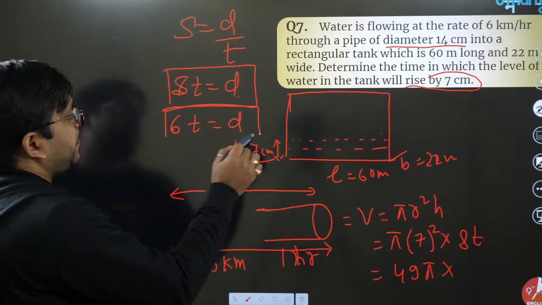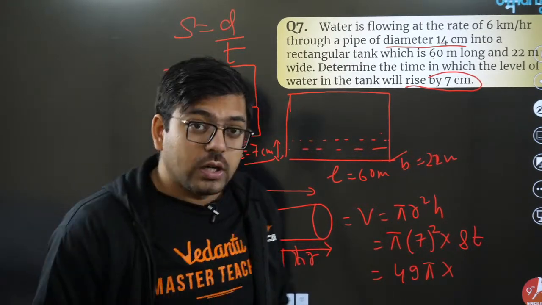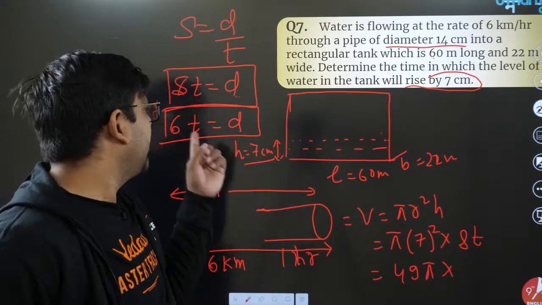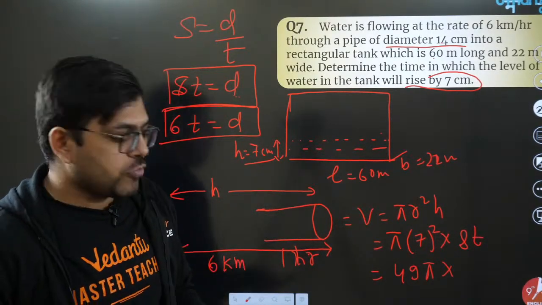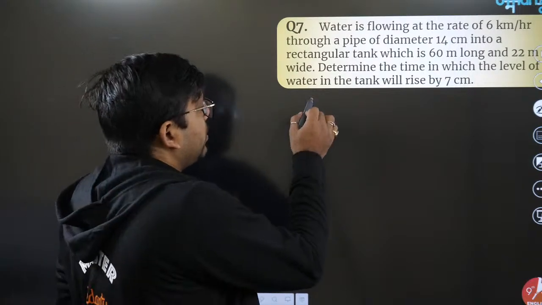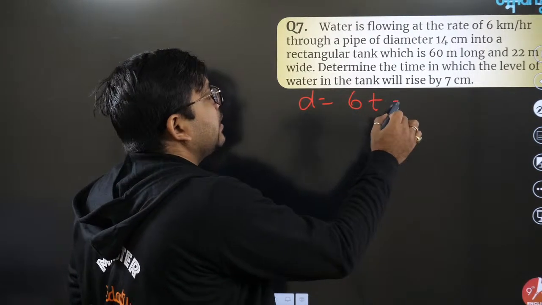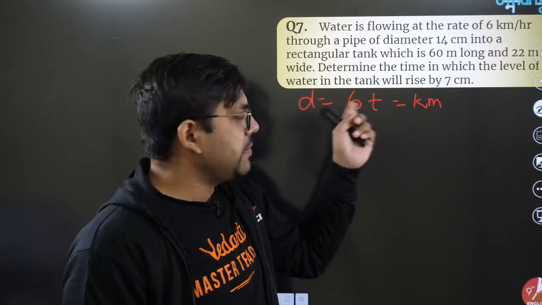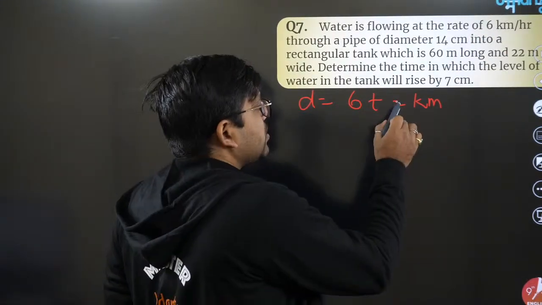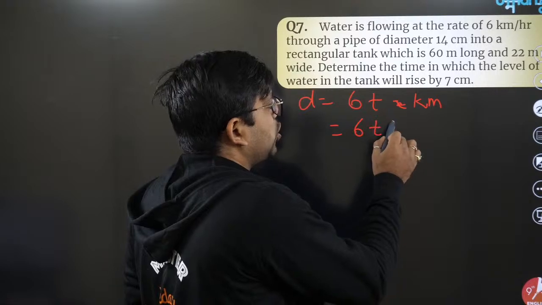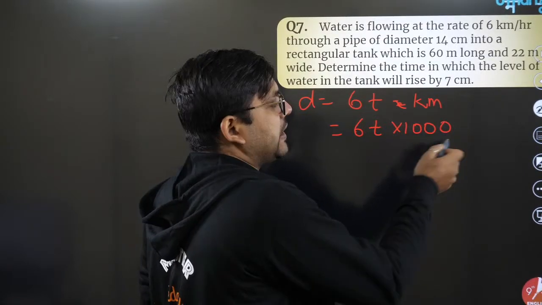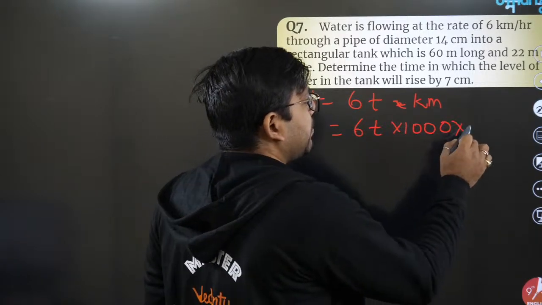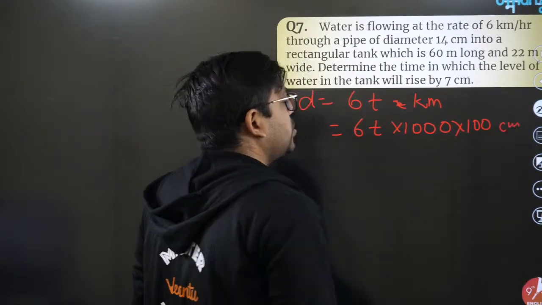This is the distance. Please pay attention. Time is in hours, because if time won't be in hours, you can't multiply it with 6. So right now, distance is 6t kilometers, because kilometer is given. Time is in hours. So can I change this kilometer? I can write here 6t into 1000 for meters, and for centimeter, 1 meter is 100, so I can multiply 100 for centimeter. So this is the distance.